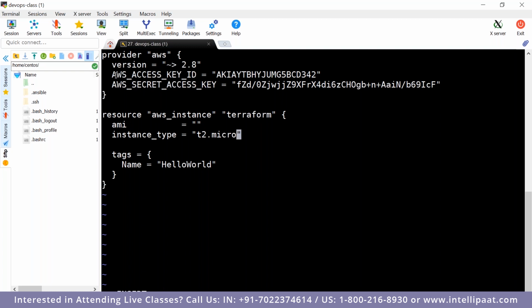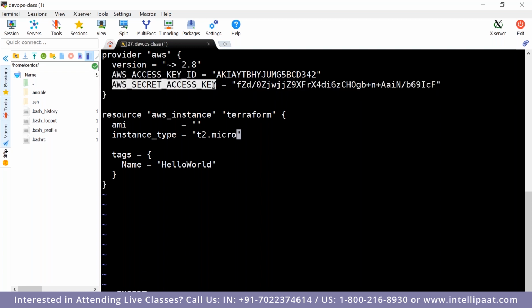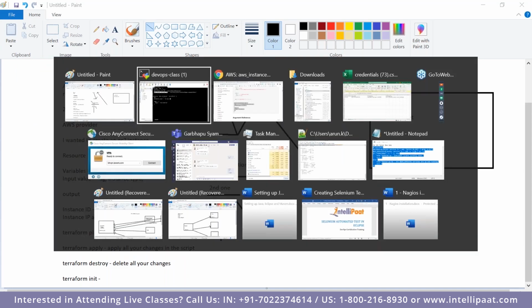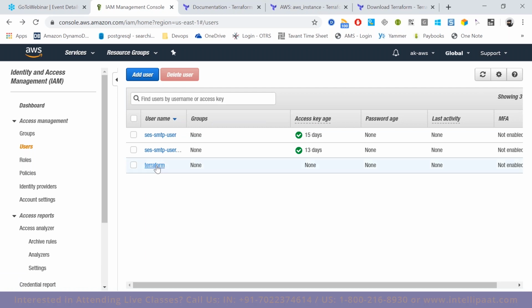This one we have seen, right? Access key and secret key. Now, access key and secret key are unique to each and every account. For example, I have an AWS account, you also have an AWS account, and others will also have their own. Using Terraform, how will I define which AWS account I will manage? That is where the access key and secret key come into the picture. They are like a username and password, which give you programmatic access to your AWS console.